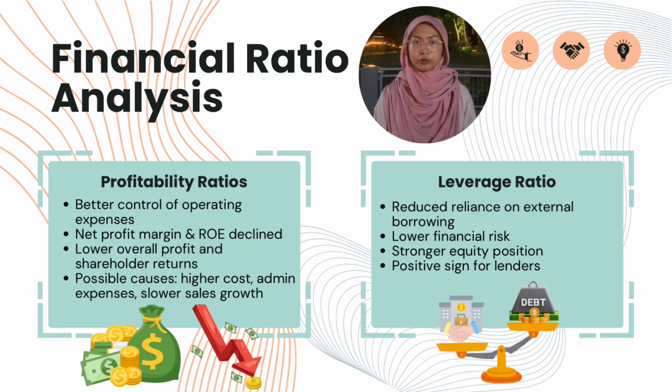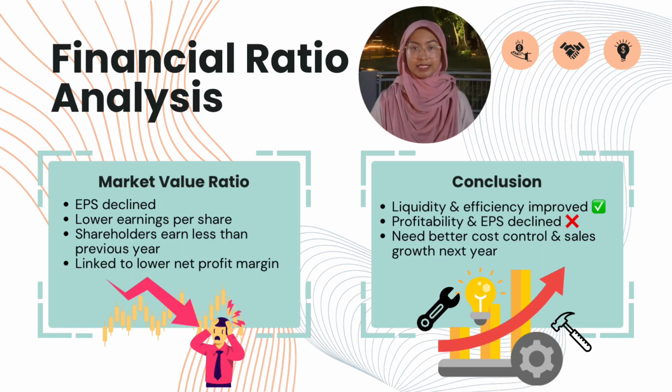For the leverage ratio, the company has reduced its dependence on external borrowing, which means it faces lower financial risk. This is a good sign for lenders because it shows a stronger equity position and better capacity to handle potential losses. Lastly, the market value ratio. The drop in earnings per share, or EPS, indicates that the profitability per share has decreased. In other words, shareholders are earning less compared to the previous year, likely due to the fall in net profit margin.